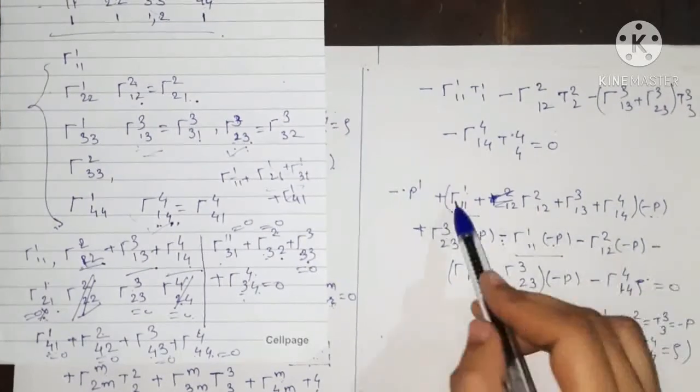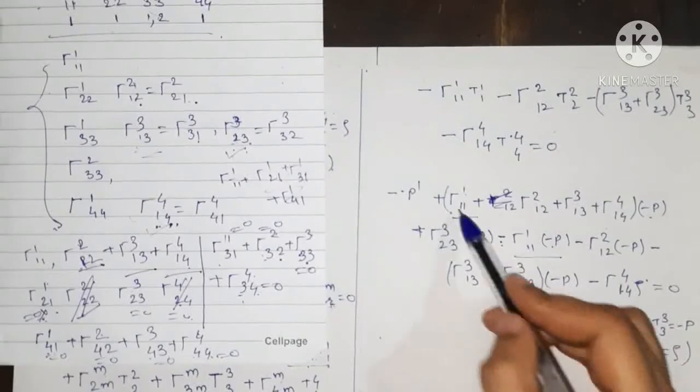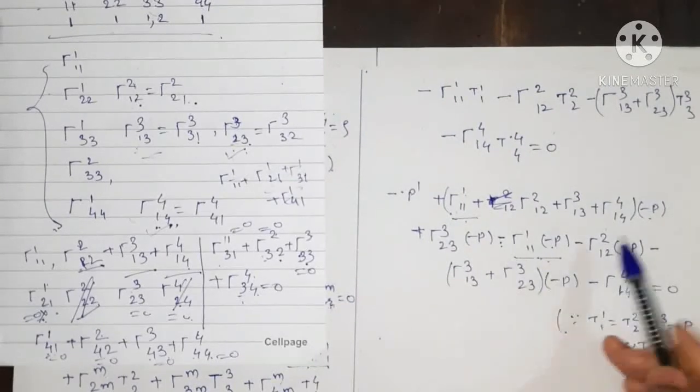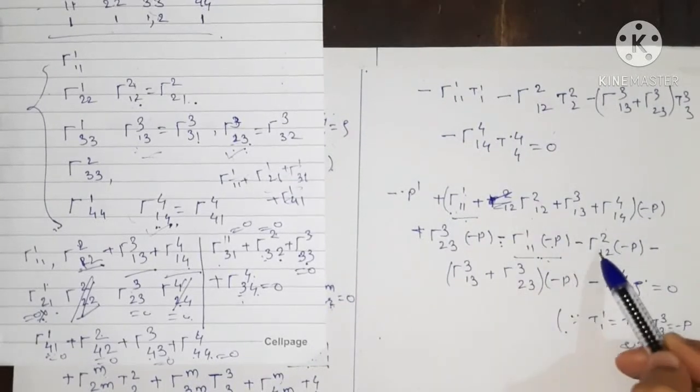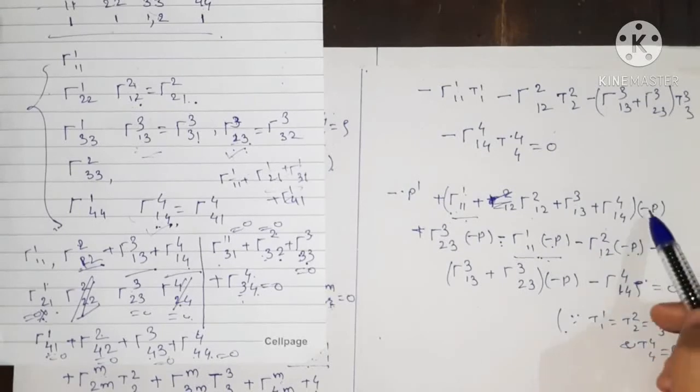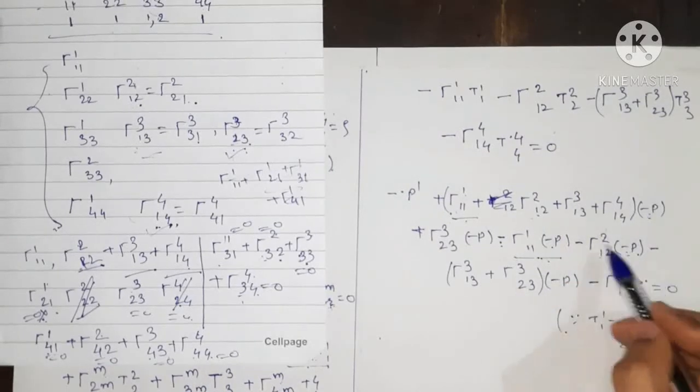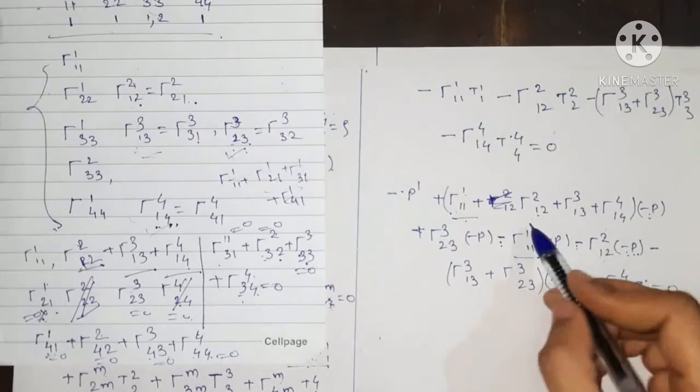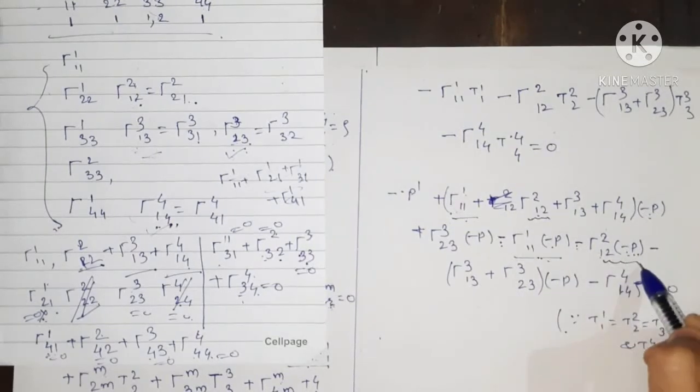So here minus p and here minus minus plus. So this term gets cancelled with this term. Similarly 2, 1, 2, and here it is 2, 1, 2 into minus p, minus p into 2, 1, 2 and minus minus plus 2, 1, 2 into p. So this term gets cancelled with this term.